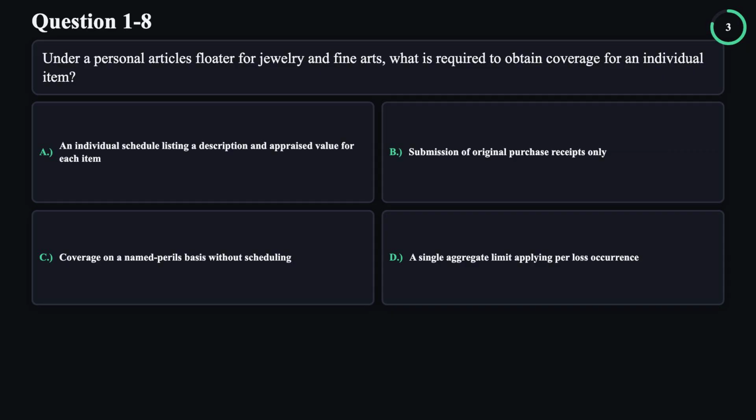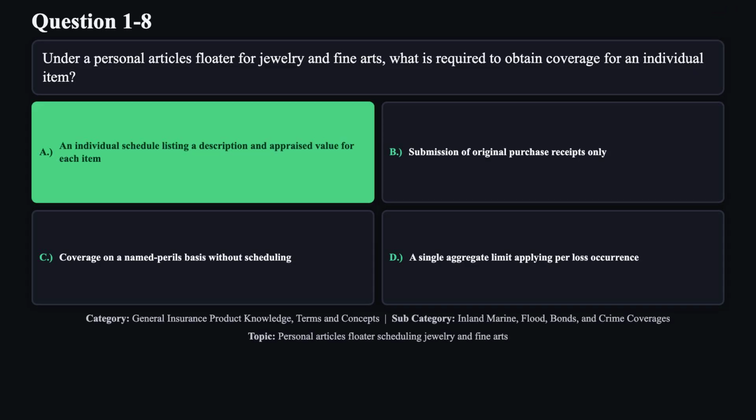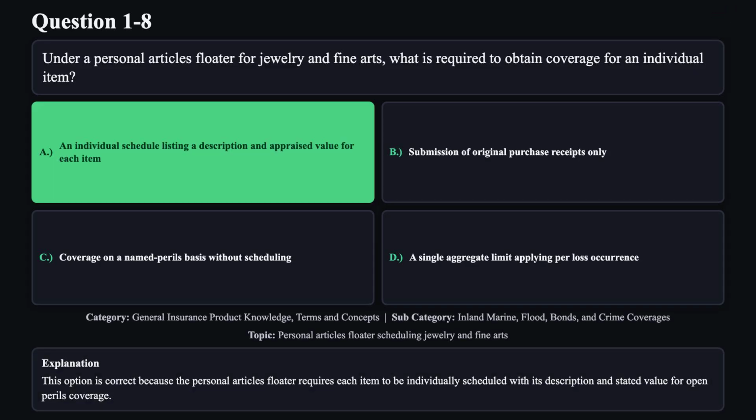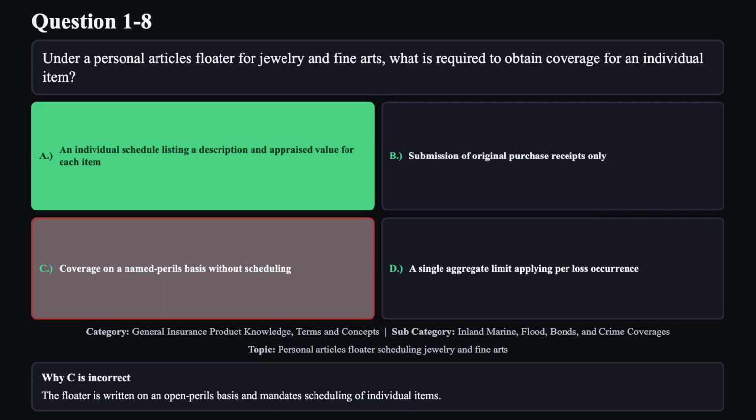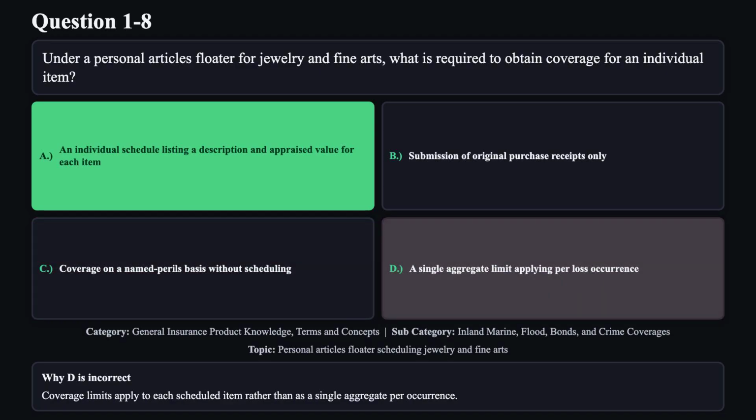The correct answer is A. This option is correct because the personal articles floater requires each item to be individually scheduled with its description and stated value for open perils coverage. Reason B is not correct. Original purchase receipts alone do not satisfy the scheduling requirement for coverage. Reason C is not correct. The floater is written on an open perils basis and mandates scheduling of individual items. Reason D is not correct. Coverage limits apply to each scheduled item rather than as a single aggregate per occurrence.